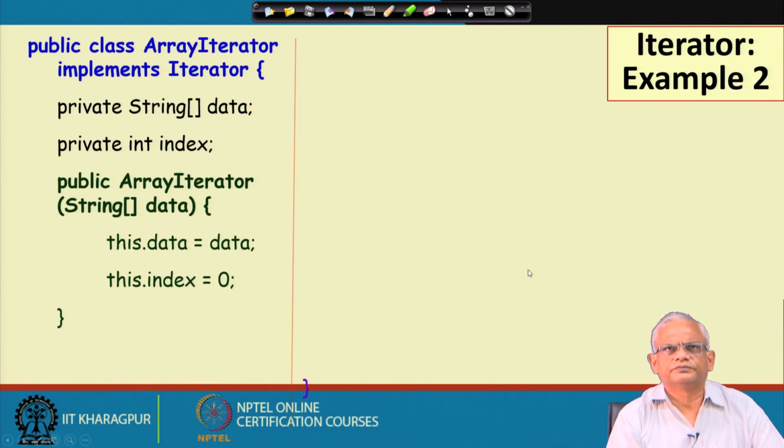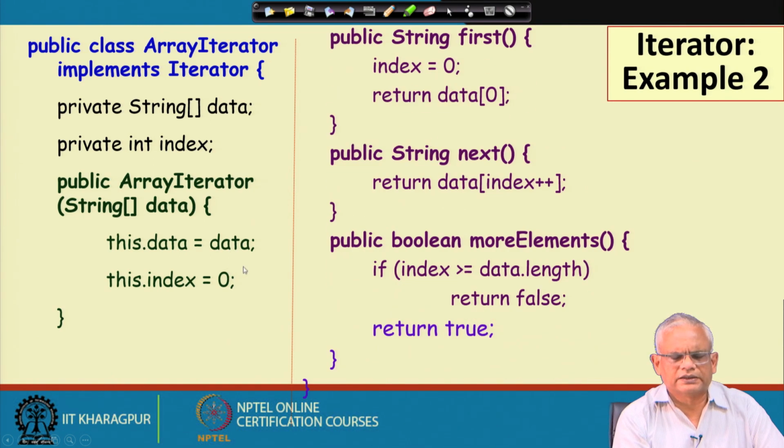Now, what about the code? The array iterator implements the iterator interface, and it has data and an index. In the constructor for the array iterator, the reference of the aggregate is passed and it just stores it here, and then the index is set to 0, that is the first element.